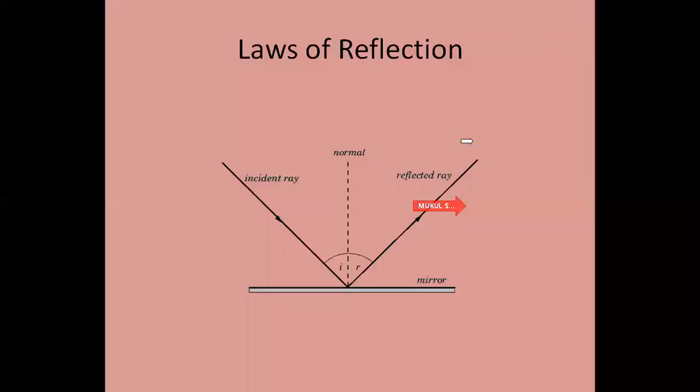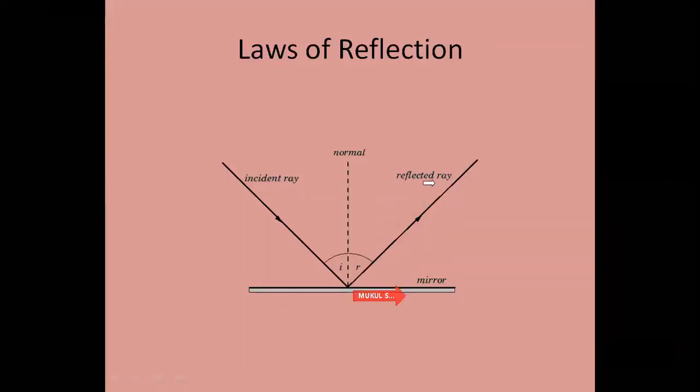Now here we are going to study the laws of reflection. Our next topic is laws of reflection. Laws of reflection can be defined as follows. You can see here the incident ray, incident on a smooth surface, that is a mirror. This one is the reflected ray, and this one is representing the normal. So that means the incident ray, normal and reflected ray lie on the same plane. That is the first law of reflection.